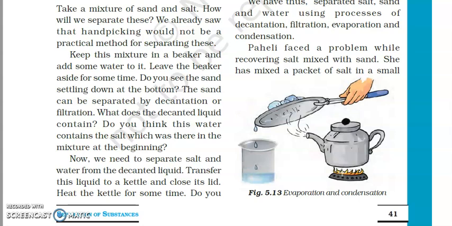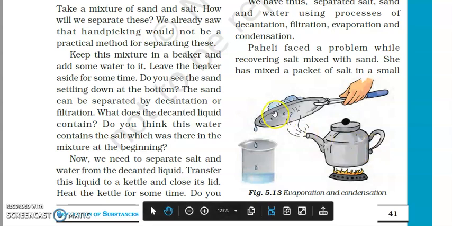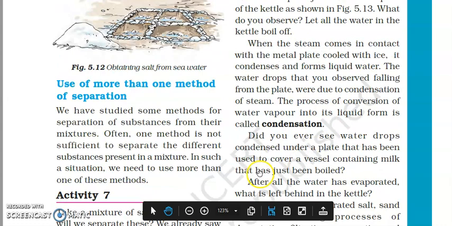So salt will form a solution and sand will settle down as sediment, and we can decant the liquid. The left behind part is sand, and then with the use of evaporation we can separate the salt, and using condensation we can separate the water.